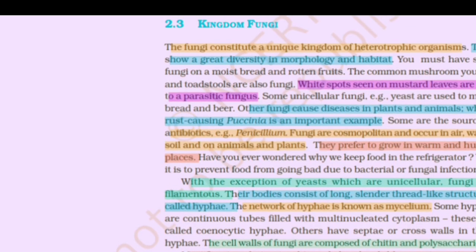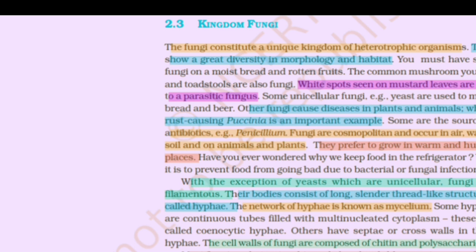Kingdom Fungi. The fungi constitute a unique kingdom of heterotrophic organisms. They show a great diversity in morphology and habitat. You must have seen fungi on moist bread and rotten fruit. The common mushroom you eat and toadstool are also fungi. White spots seen on mustard leaves are due to a parasitic fungus. Some unicellular fungi, for example yeast, are used to make bread and beer.